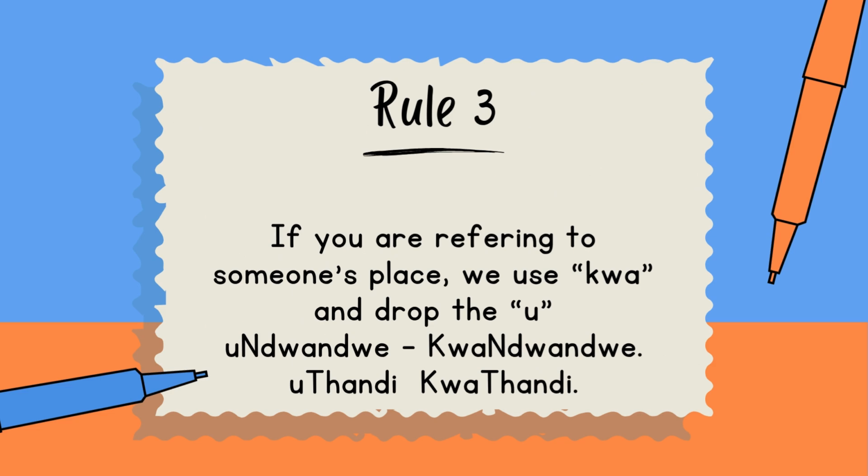Rule number 3: if you're referring to someone's place, we use kwa and drop the u. Undwandwe, that's a surname. So Undwandwe would be the father of that home. Okay? Kwandwandwe, in the Ndwandwe household. Uthandi is the name of a person. Kwathandi, Thandi's place.